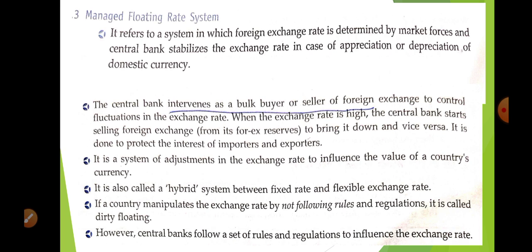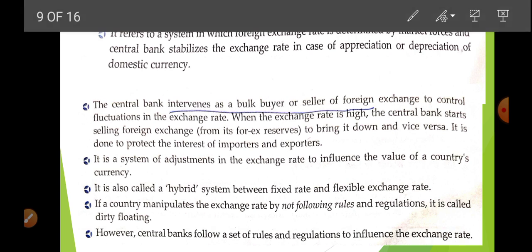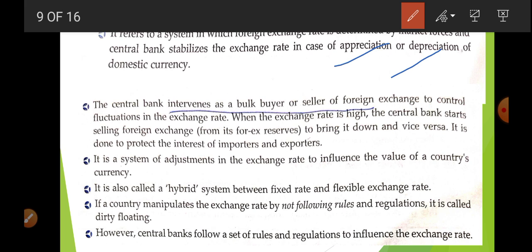It refers to a system in which the foreign exchange rate is determined by the market forces and the central bank stabilizes the exchange rate in case of appreciation or depreciation of domestic currency. I know you don't know the meaning of appreciation and depreciation. I will explain it when I explain demand and supply.